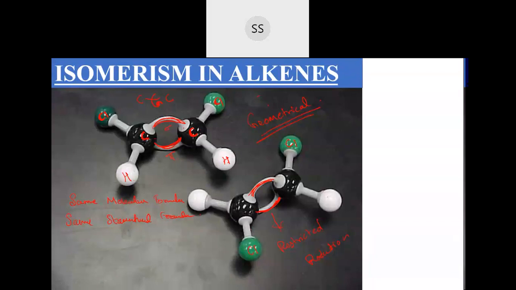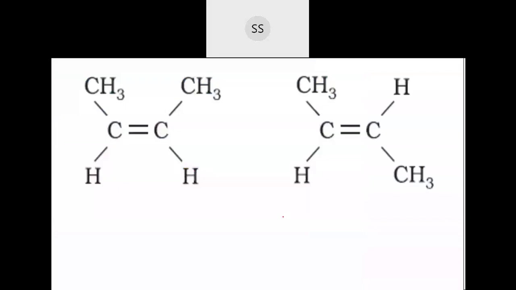When they are formed only, there is a different arrangement of atoms. So restricted rotation is there. Rotation across the carbon-carbon double bond is not possible. So that is geometrical isomer. You need to remember this: there is a restricted rotation around the carbon-carbon double bond. Such isomers are geometrical isomers.